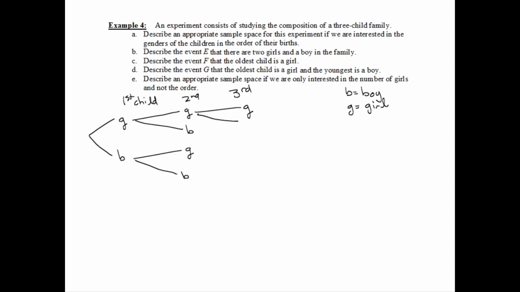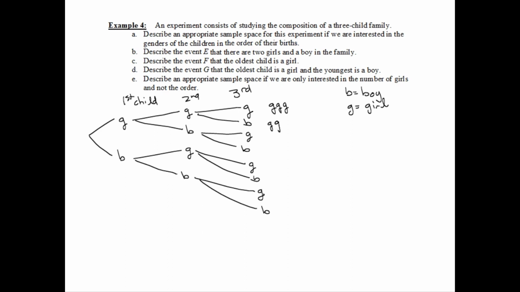Girl or boy, girl or boy, girl or boy, girl or boy. Okay, and so in this case, if we run along the branches, we could do girl, girl, girl. Here, girl, girl, boy. Third branch, girl, boy, girl, and so on.